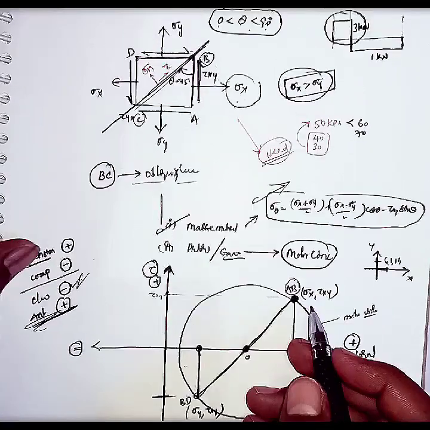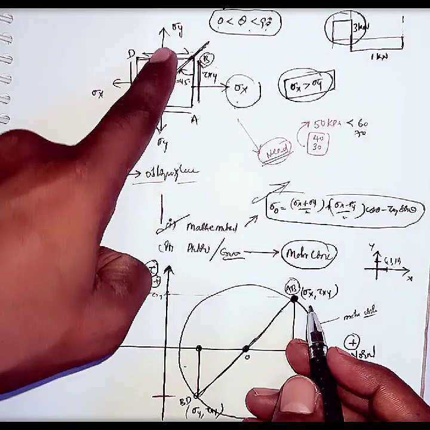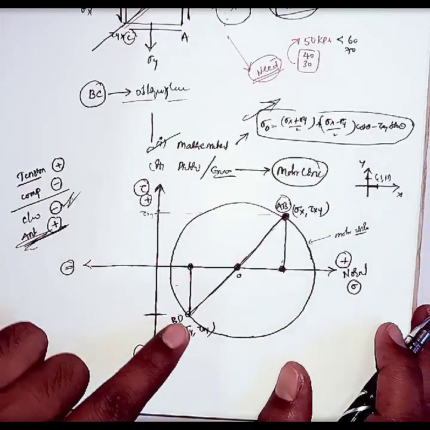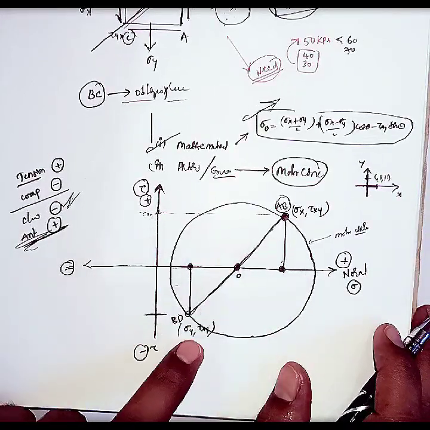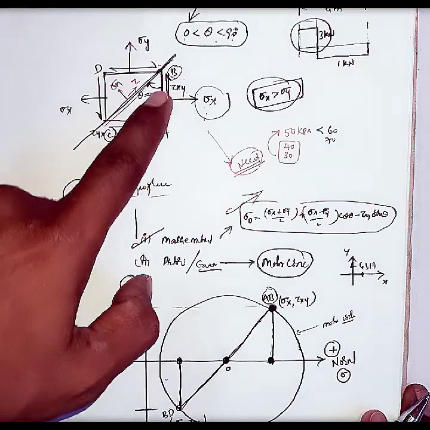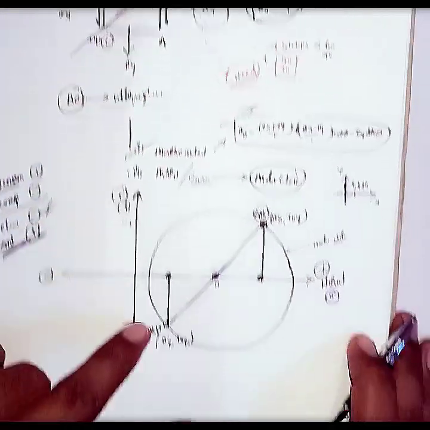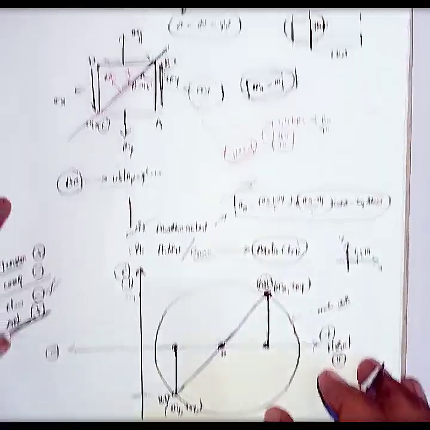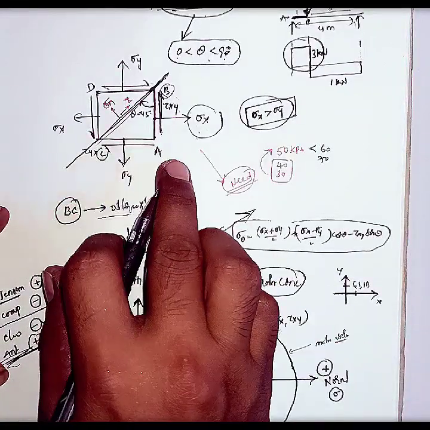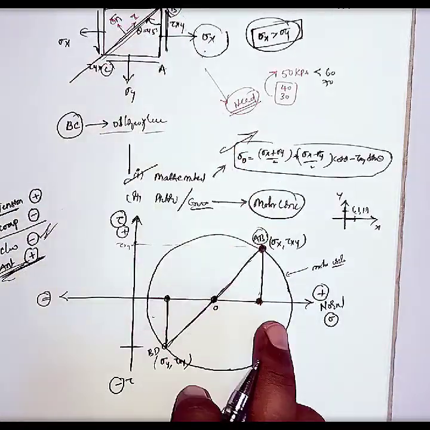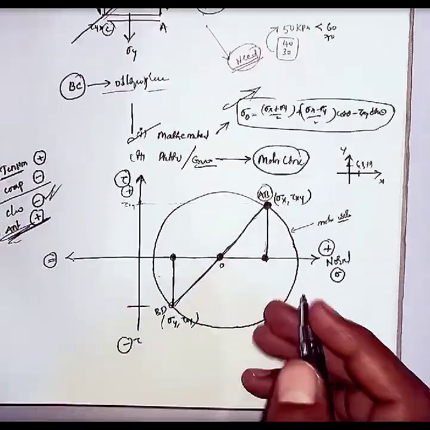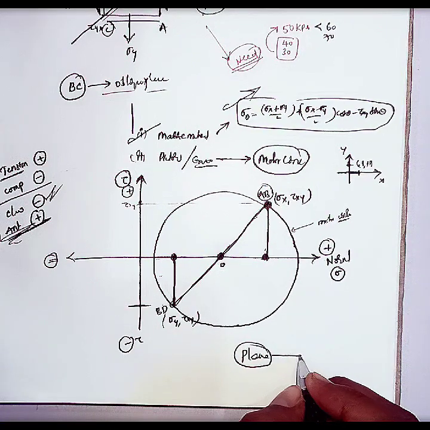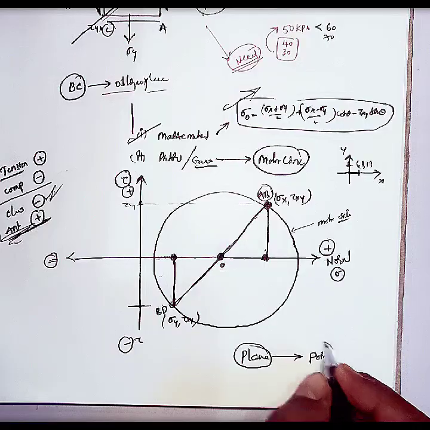The plane BD has sigma y and tau yx, and these 2 stresses are also represented at a single point on the Mohr circle. That means the plane BD itself is a point on the Mohr circle. That is, a plane on the loaded element is represented as a point on the Mohr circle.